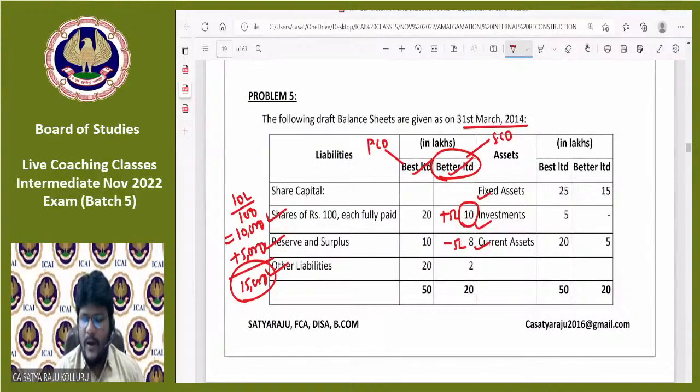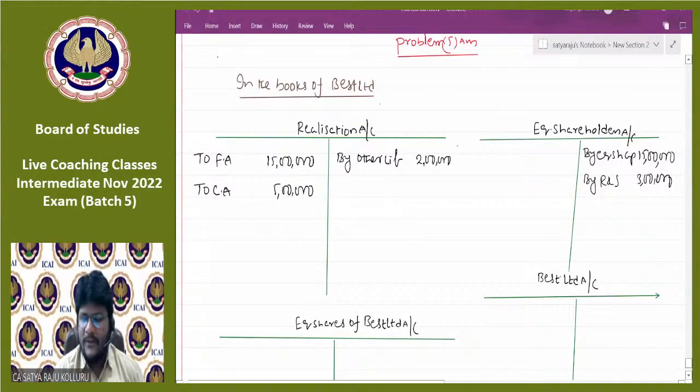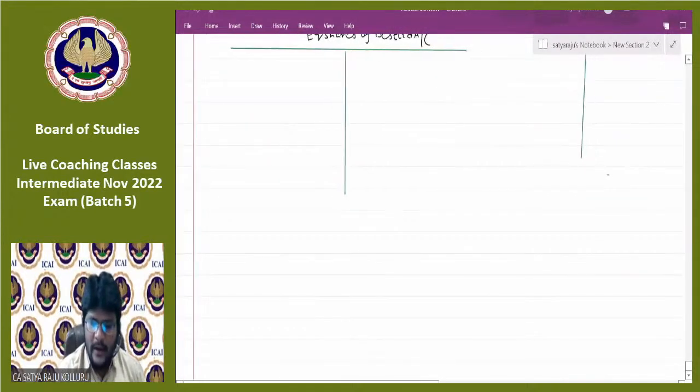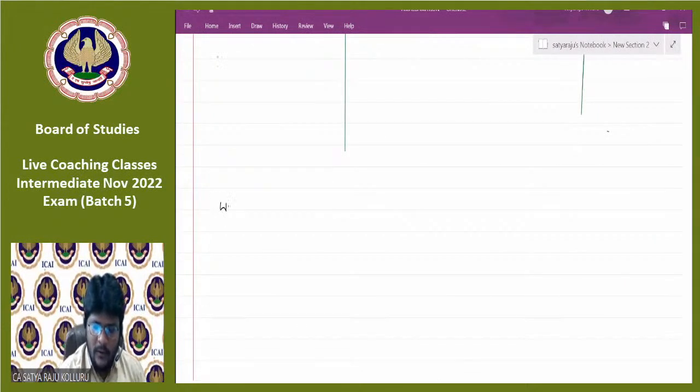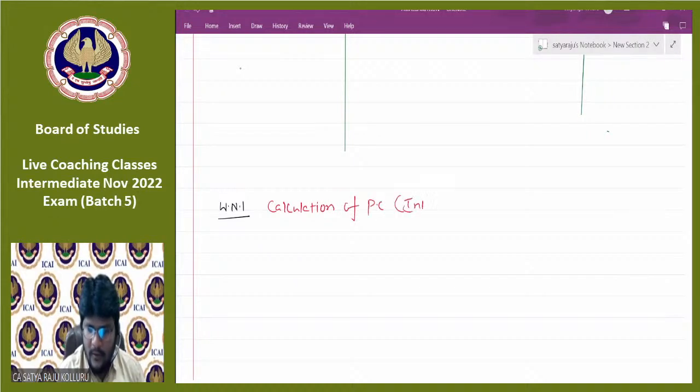Next, after dismantling of balance sheet, step number 2, purchase consideration due. In the working note, you need to calculate PC. Working note number 1, calculation of PC, in brackets under intrinsic value method. So what is the formula for PC in case of the intrinsic value method?